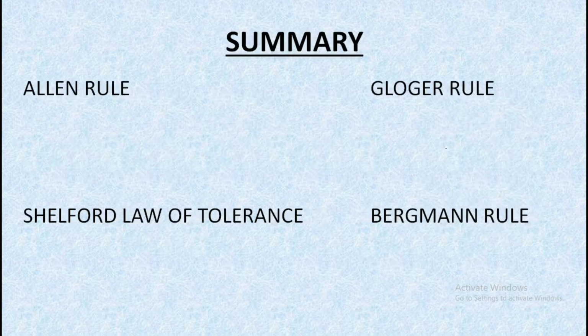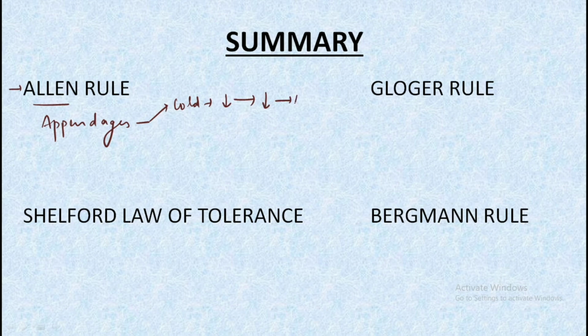Let us just quickly summarize what we have studied in these rules. So the first was the Allen's rule, in which we studied about the appendages or the external organs. In Allen's rule, we studied that the cold area animals have smaller appendages, and because of smaller appendages, there occurs less heat loss, and as a result of that, constant body temperature is maintained in their body.